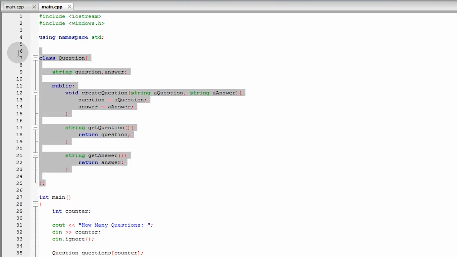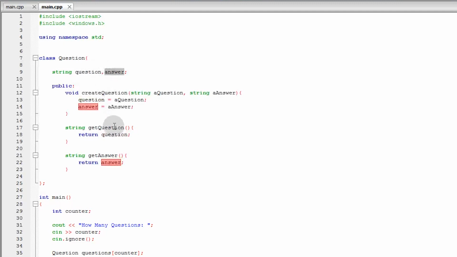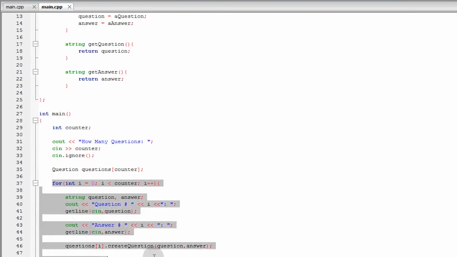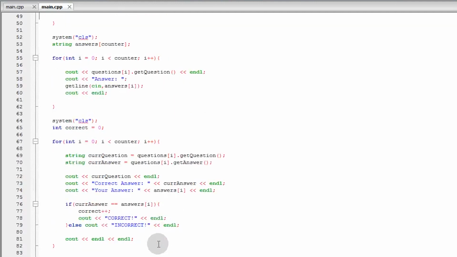So, ayun na nga, may class question ako na may question and answer. And then, meron tayong object function na create question, which is ginamit natin dito para i-fill yung ating question. So, wag muna natin i-explain lahat yan. As you can see, ito lahat ng code namin. Then, i-delete muna natin uli lahat yan. And then, we will retype everything while explaining everything.